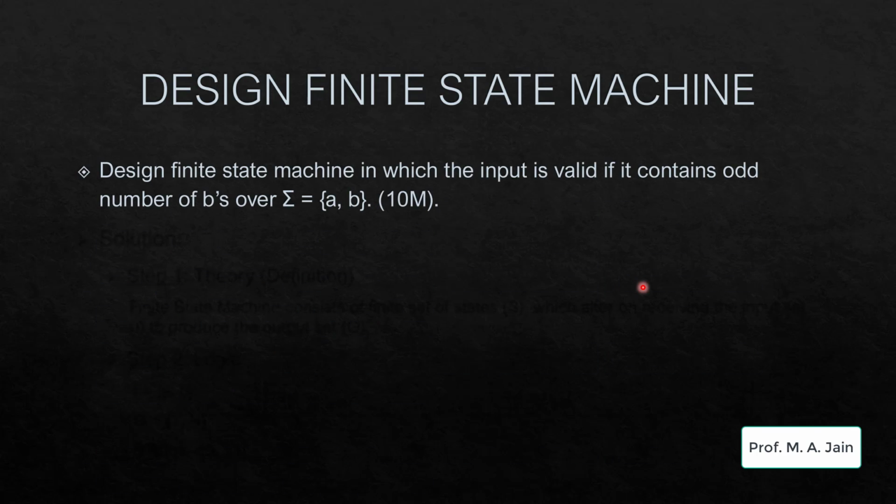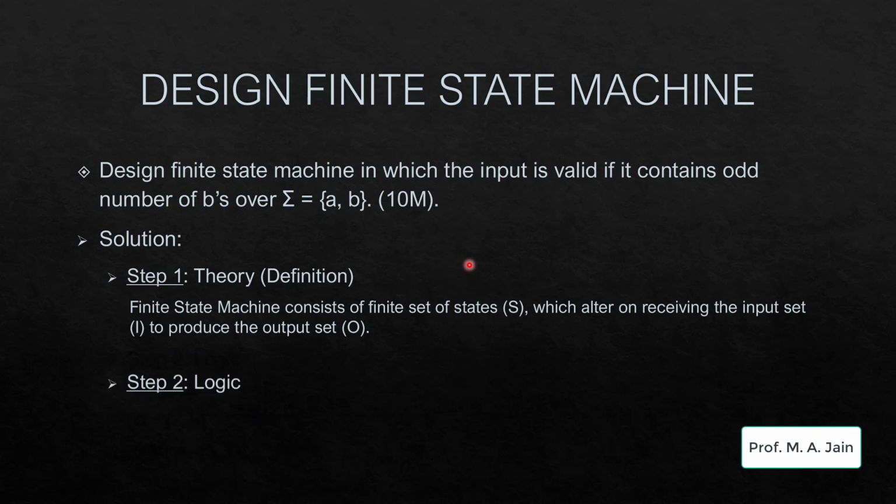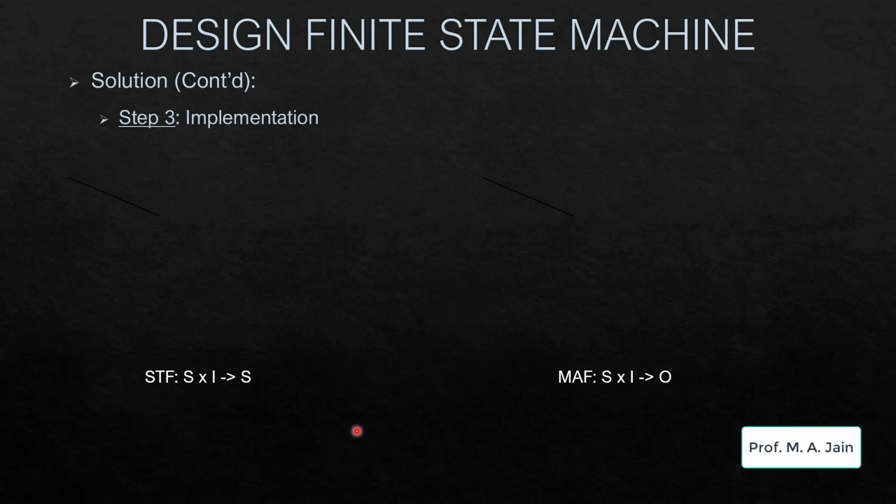So let's begin with our first question. Designing the finite state machine for validating the input if it contains an odd number of B's over the input A, B. Beginning with step 1, that is the theory definition of our FSM. Step 2 being logic, I is already given in the question, that is A, B. O will be Y, N, that is yes and no, since it is a validation type of question. Finally, S is going to be QS, Q0 and Q1, QS being our start state or initial state. So let's see our state transition function table.